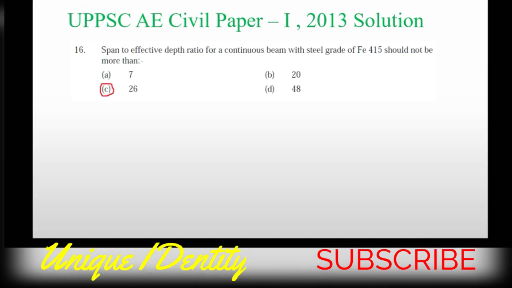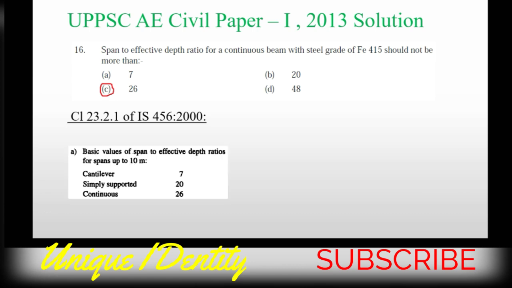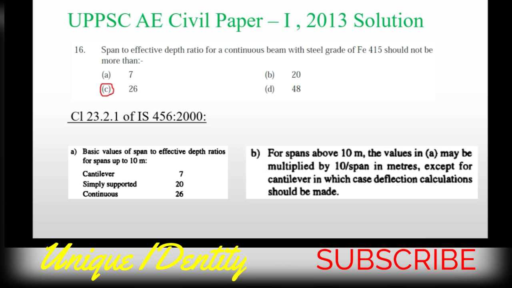Next, question number 16. Span to effective depth ratio for a continuous beam with steel grade of Fe415 should not be more than, and these are the options. Okay, this is a very simple question and option C will be the answer, because as per IS 456 2000 clause 23.2.1 basic value for span to effective depth ratio for span up to 10 meter, for cantilever this is 7, for simply supported this is 20, and for continuous this is 26.